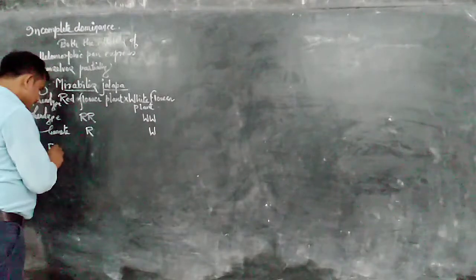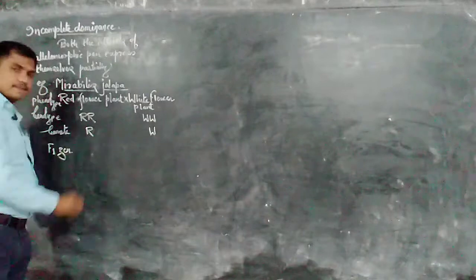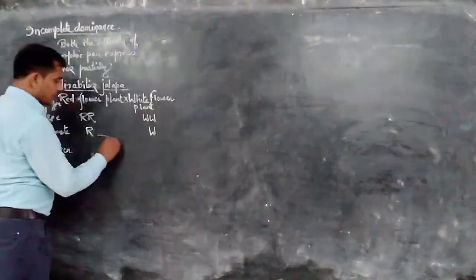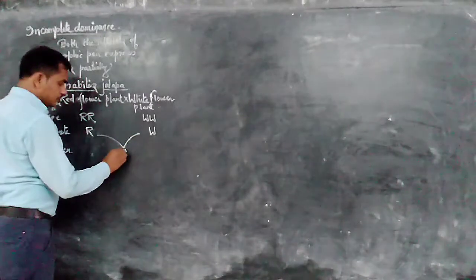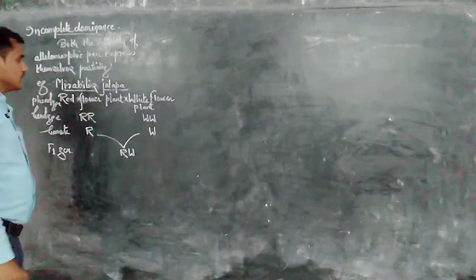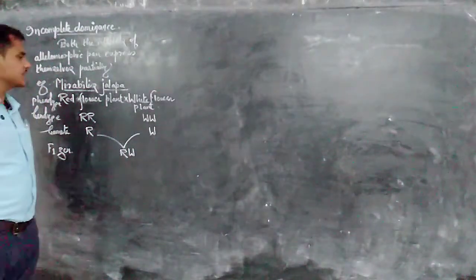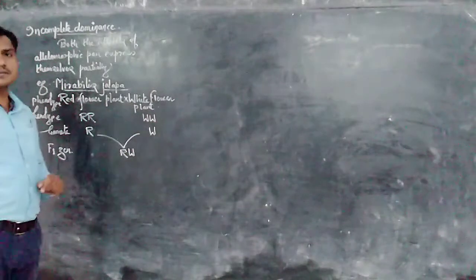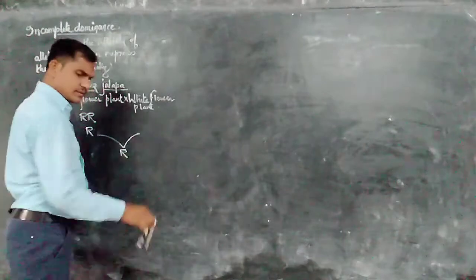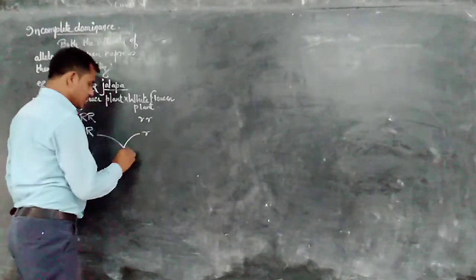When fertilization occurs, this is the F1 progeny produced, the first filial generation. So capital R is with capital W. Actually, instead of capital W, we can also take small r; if we take small r, the result is the same.